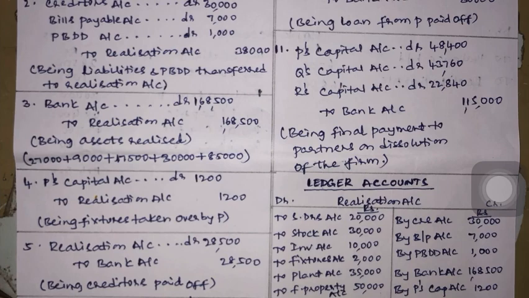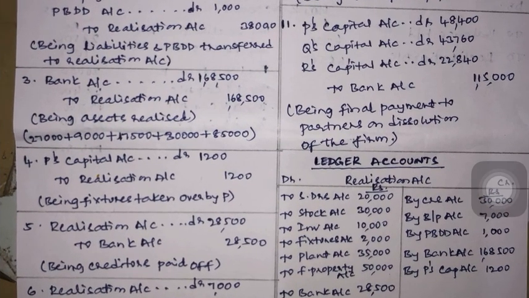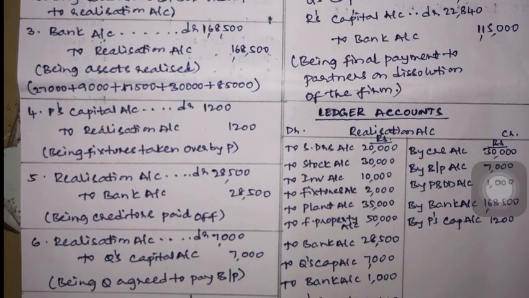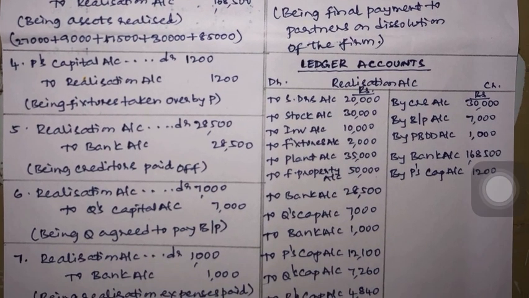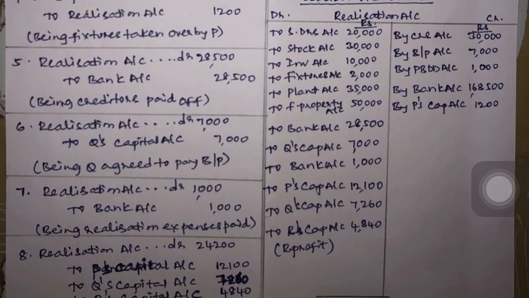So bank account debit to realization. Then fixtures were taken over by P. For that, the entry is P's capital account debit to realization. Then creditors were paid off at a discount of 5%. 30,000 minus 5% is 28,500. For that, the entry is realization to bank. Next is for recording Q agreed to pay bills payable, realization account debit to Q's capital account. Then for recording realization expenses, realization to bank.